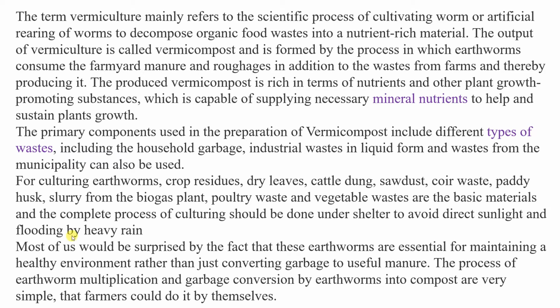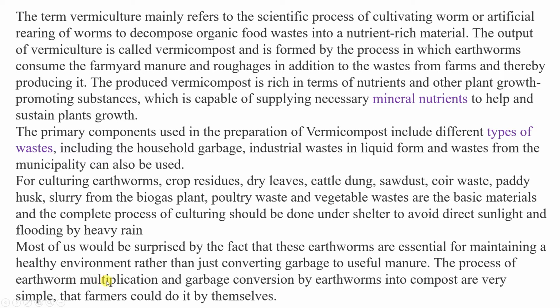And here you can see whatever waste, vegetable waste are there, that is easily available at any house. So at home also you can prepare this type of organic manure. Most of us would be surprised by the fact that these earthworms are essential for maintaining a healthy environment rather than just converting garbage to useful manure.